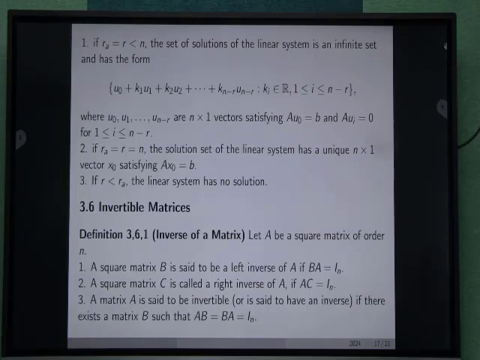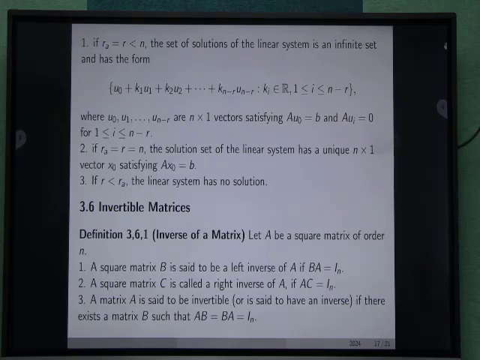If r_a equals r equals n, then the solution set of the linear system has a unique solution, an n × 1 vector x0 satisfying A x0 = B. If r is less than r_a, then the linear system has no solution.